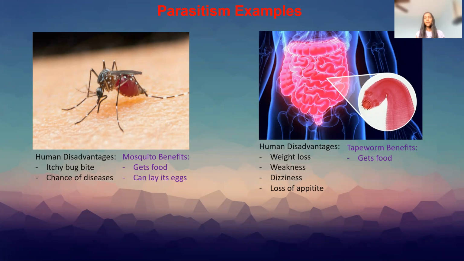You see, there can be microscopic things living inside of the salivary glands of mosquitoes. So when they bite us, that organism or causing organism transmits into the human, and there is a chance of disease. How does the mosquito benefit? The mosquito gets food, or shall I say a drink, and it uses our blood to lay its eggs.